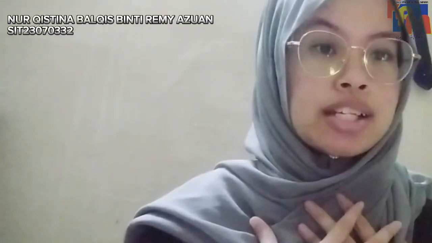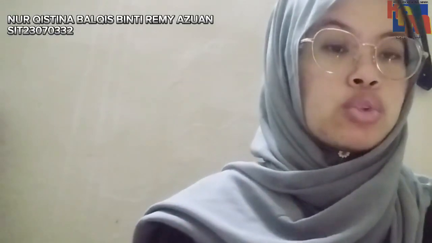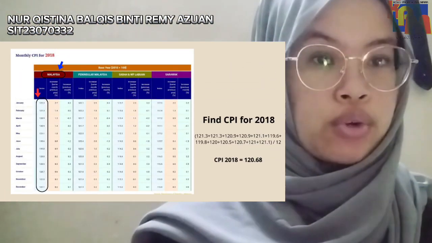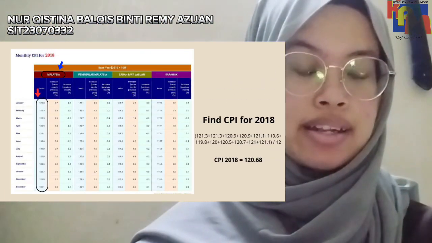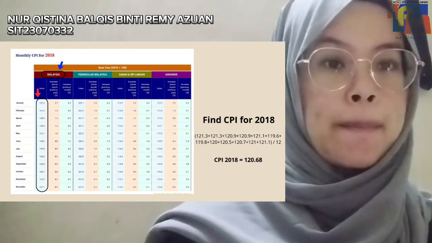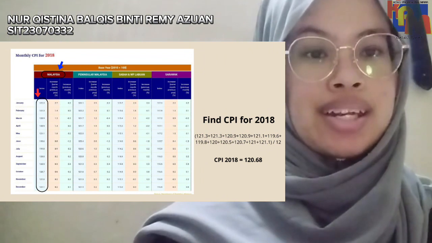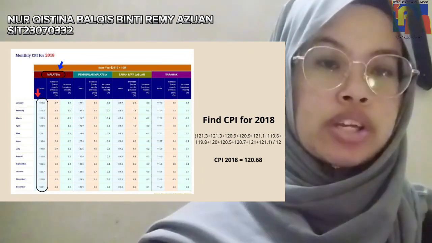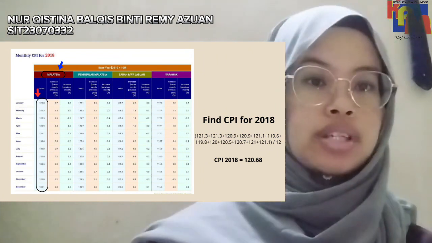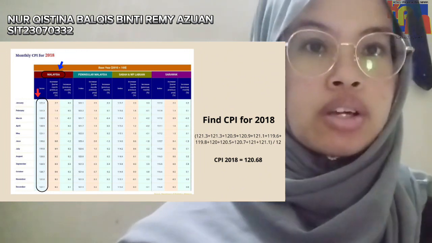My name is Norhaliza Azwan. So I'm going to calculate the inflation rate for every year from 2019 to 2023. So first, we lack data for our CPI for 2018. So we're going to find the CPI for 2018 first. So we got here